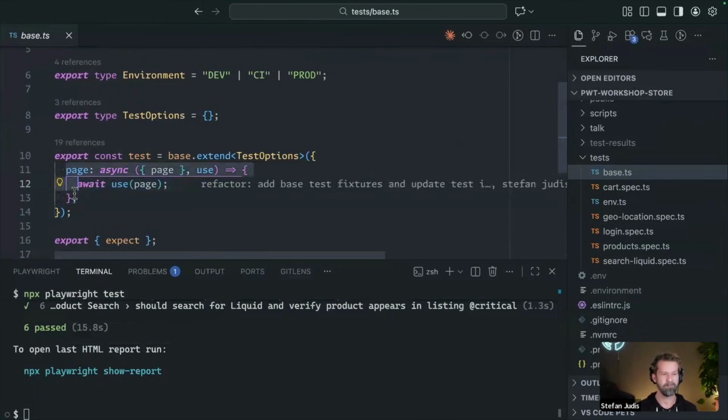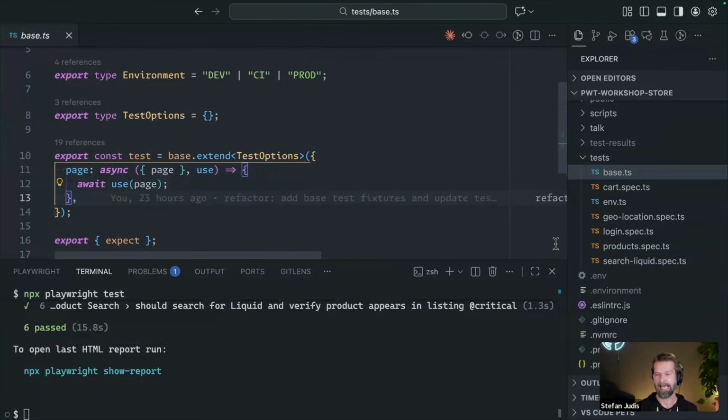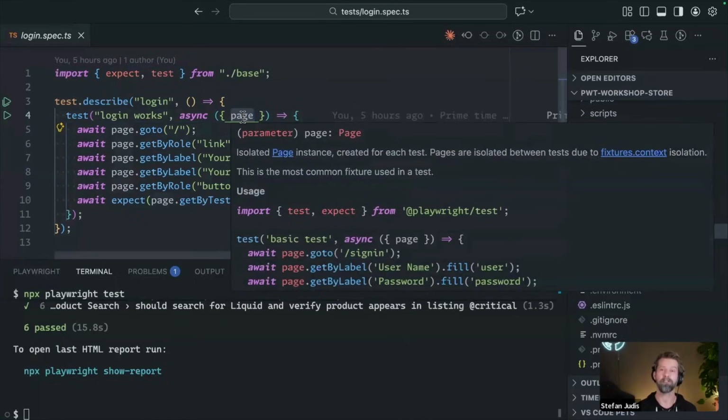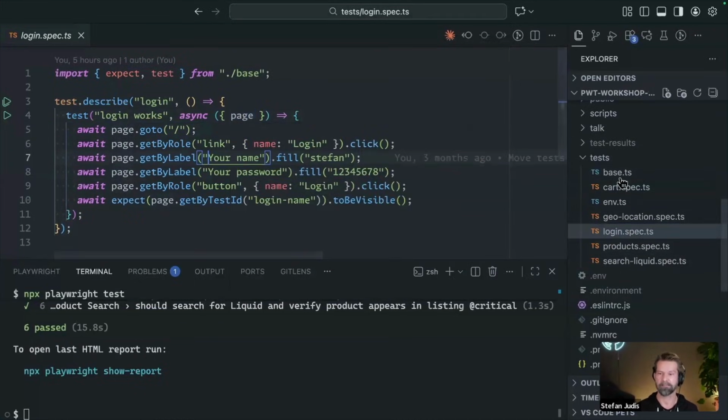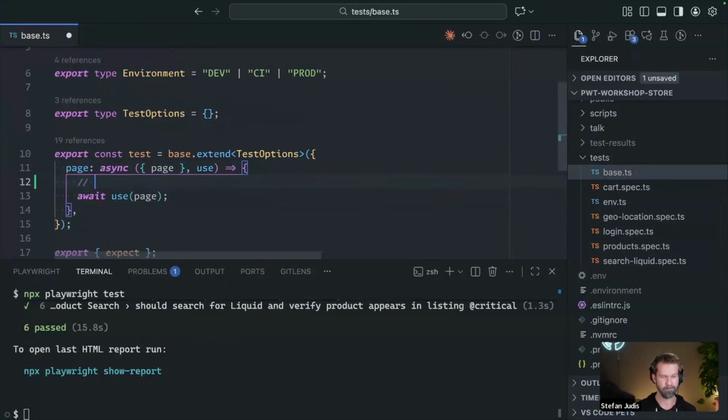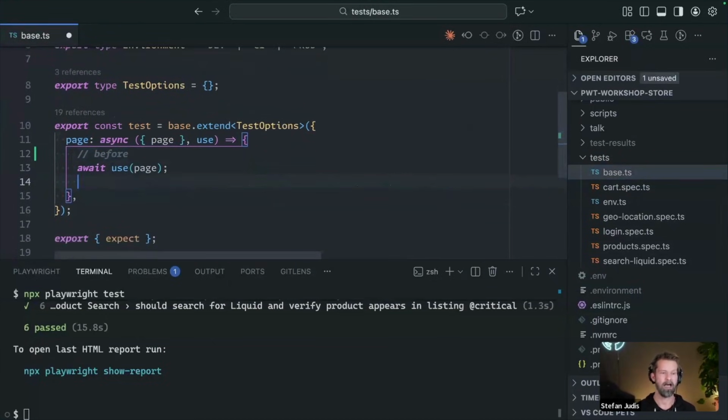This means here that we're defining a page fixture. And whenever now a test case goes in here and wants to reuse page, we're using Playwright's internal dependency injection to provide functionality on the get-go. And the cool thing about this is that we can also do things before and after our test cases. And this is why I'm 100% convinced that Playwright fixtures are the way to go to configure more advanced Playwright projects.